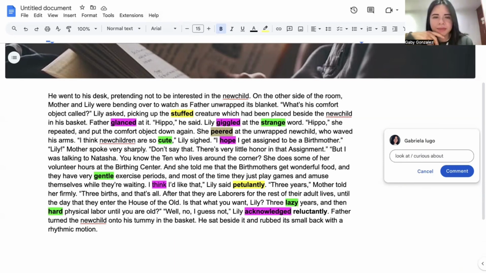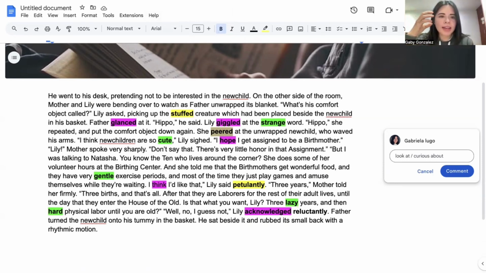In this case, peered is also a perception verb, okay? New word and also a verb, so yellow and pink. Peered, like a visual perception as well. What's the difference between glance and peer? Because glance is also a visual perception.